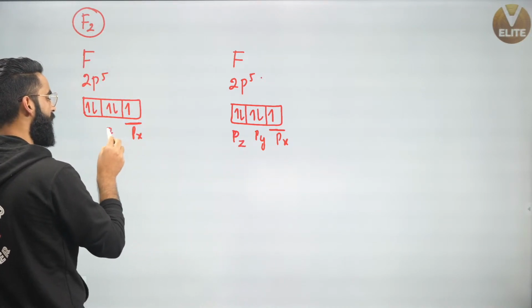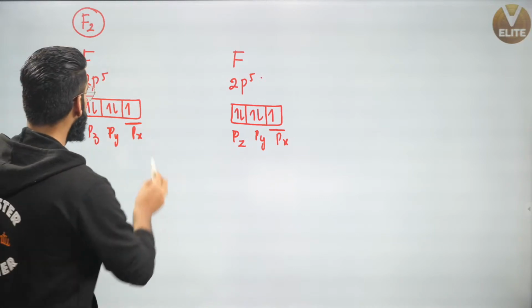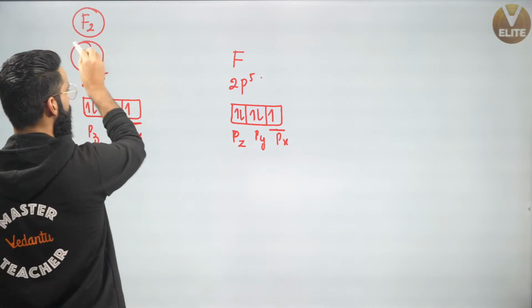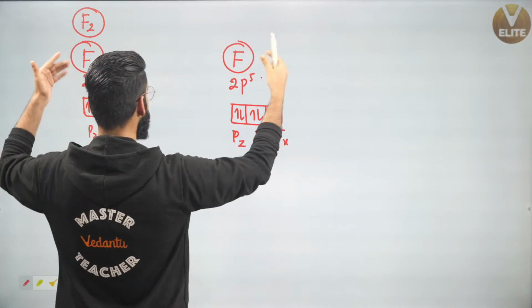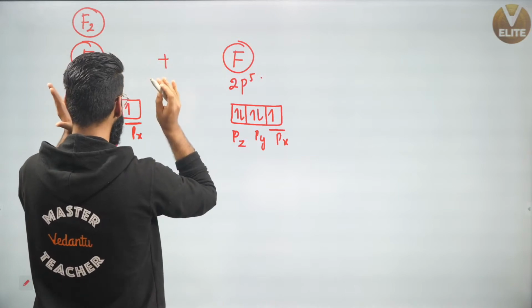Let's call this 2py. Let's call this 2pz. Right? So people, first of all, for the formation of the sigma bond, the atoms must approach each other as per your valence bond theory. So these atoms will be approaching each other, correct?